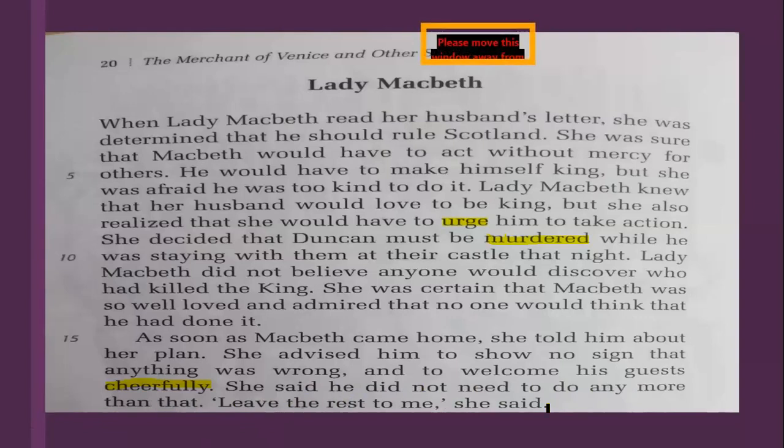So actually, you look at her courage, that she's telling her husband, just act normal, be normal, and leave everything to me. I'm going to handle everything. So she's also overconfident. She says, okay, fine, nothing is going to go wrong, and I have a very clear-cut plan, and I'm going to work on that. All you have to do is just stay calm, stay quiet, and relax, chill out. I'm going to kill the king in a very simple way. Nobody would ever know that, and you could be the king after him very easily, okay? And she says, leave the rest to me.